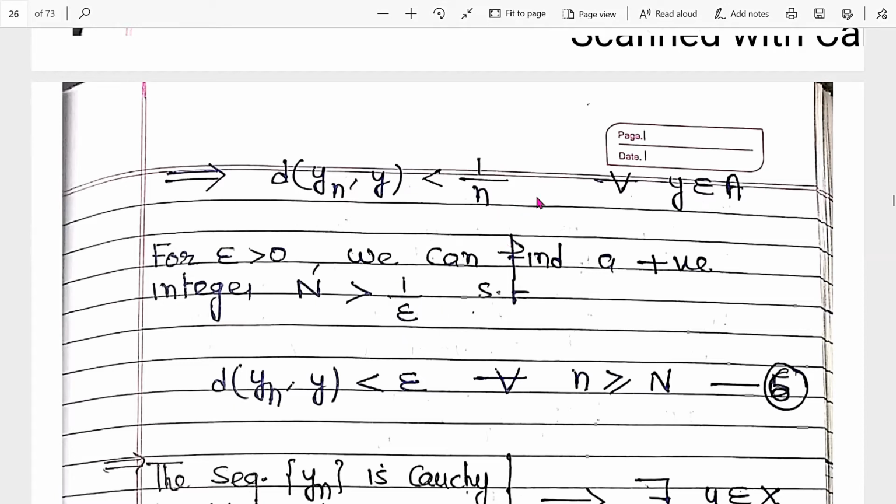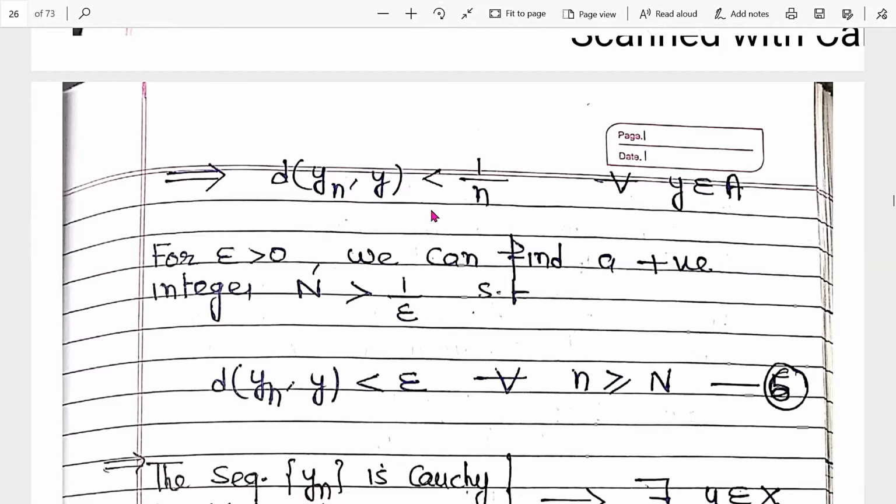Here it was small n, here we choose capital N. So when small n is greater than or equal to capital N, and capital N is greater than 1 by epsilon, automatically small n is greater than 1 by epsilon. Clear? If small n is greater than 1 by epsilon, then 1 by n is less than epsilon.